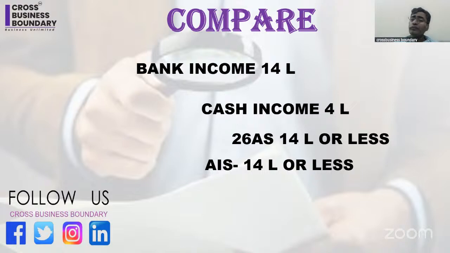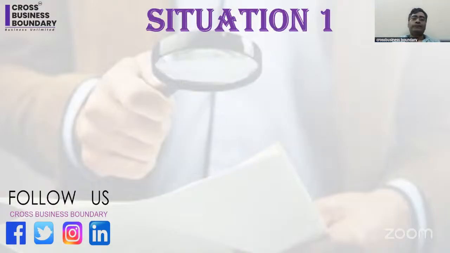Okay. So that way you can find out whether there is a difference in 26AS, AIS or the bank account. If there is no difference, suppose in your bank account 14, 26AS 14, AIS 14, then there is no issue. But the issue is when your bank account says something, 26AS says something, and AIS says something else. Then you have to understand which income you have to select.